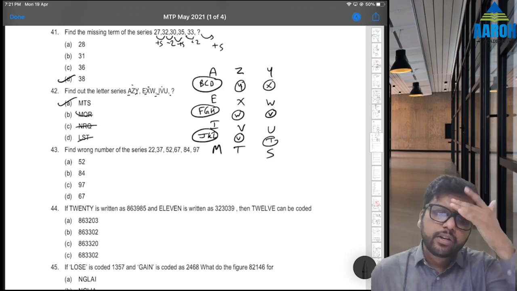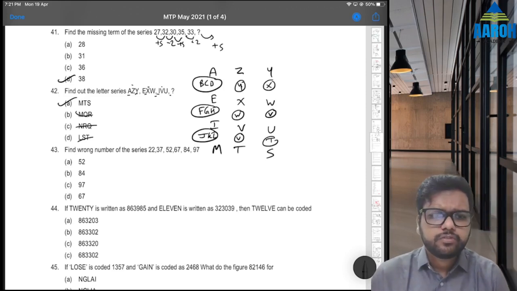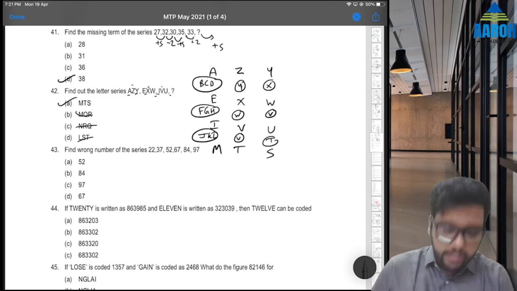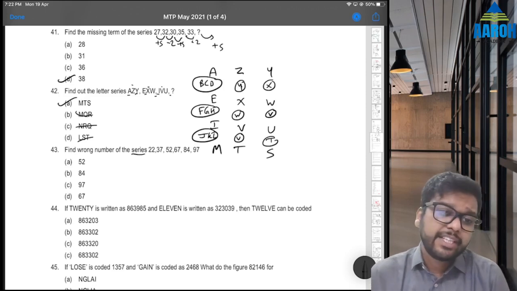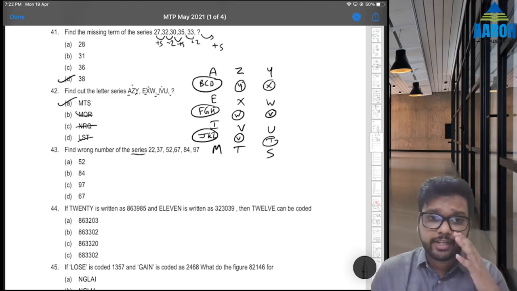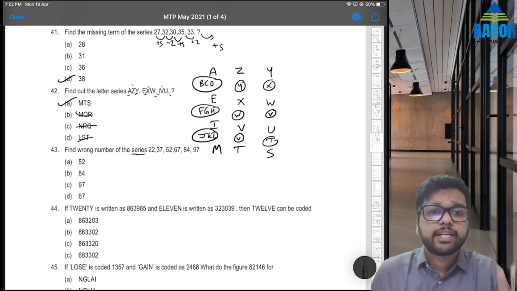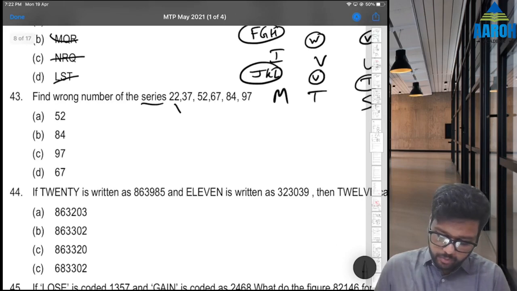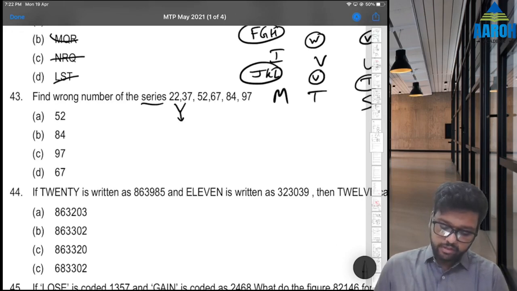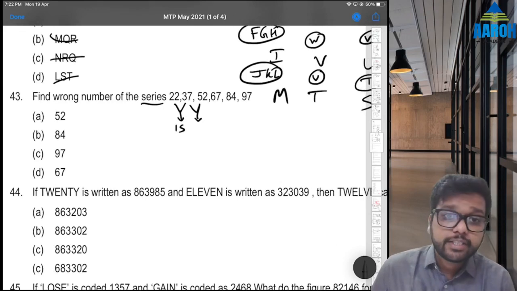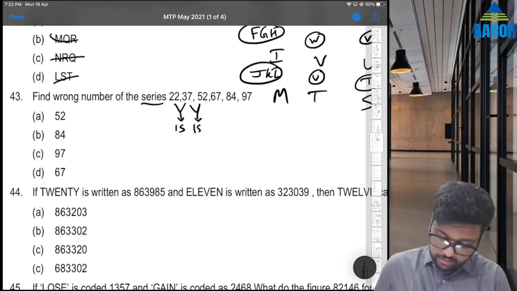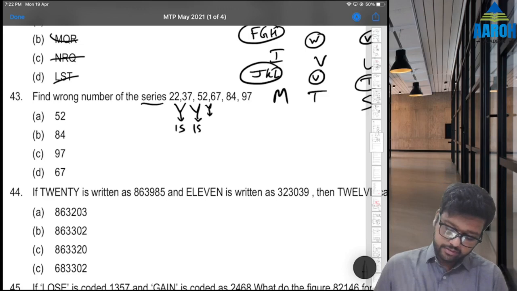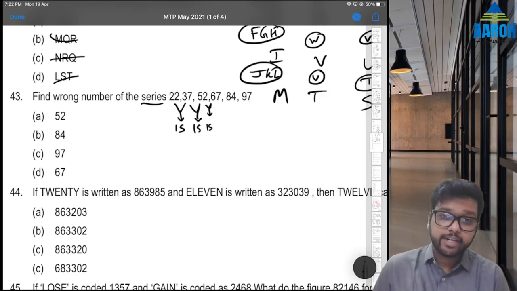43. Find the wrong number of the series. 22, 37, 52. Now they are saying series. Generally, when they say series and it is given in ascending or descending order, you can again first check the difference. So let's check the difference. 37 minus 22, the difference is 15. Here the difference is 47 minus 32, again 15. Here the difference is again 15, right?